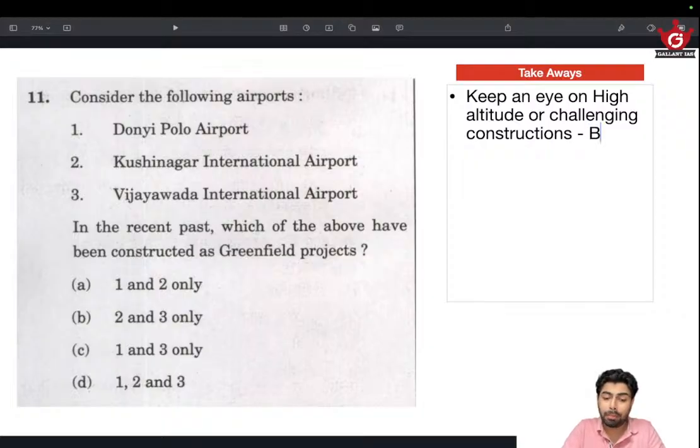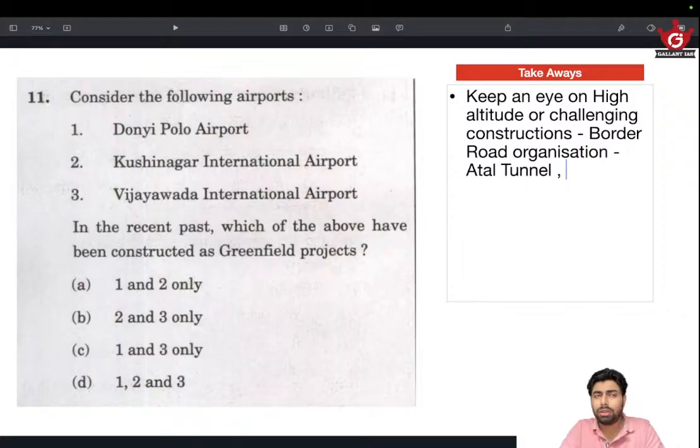And of course have an idea about the constructions by the Border Roads Organisation. For example, what was that, Atal Tunnel. Then one more thing is there, the railroad construction happening there, high altitude railways.